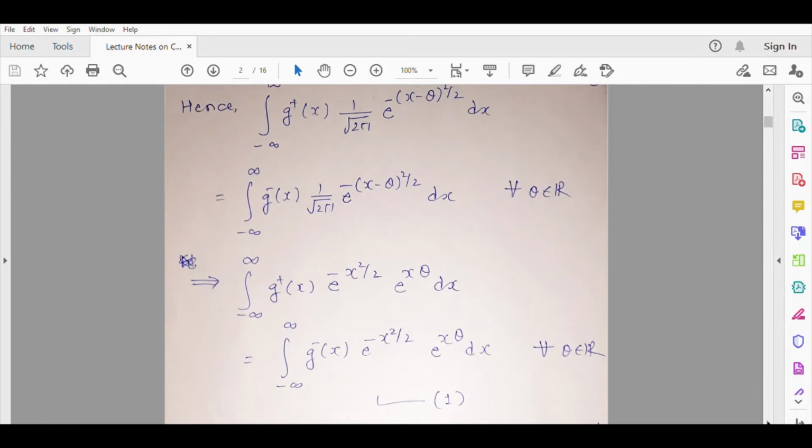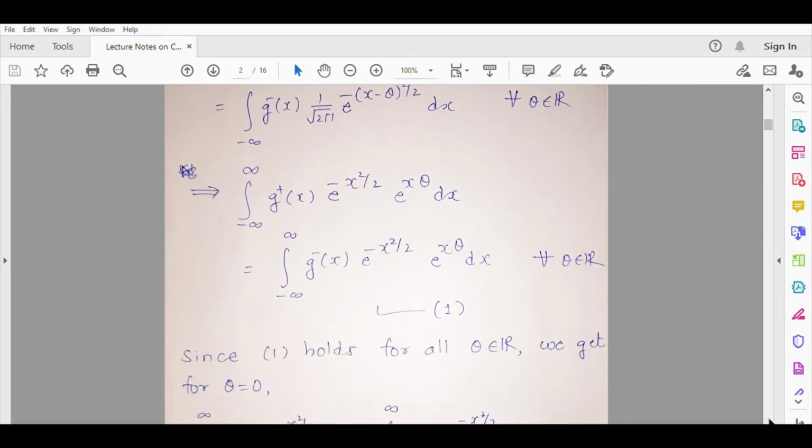Now we want to show that g(x) is equal to 0, which means for every x in R, and this is true for every theta in R. So for that we will need to show g plus x is equal to g minus x. In order to prove that g plus x is equal to g minus x, we will try to use equation 1. Now to use this, can we somehow construct PDFs using g plus x and g minus x and equation 1?